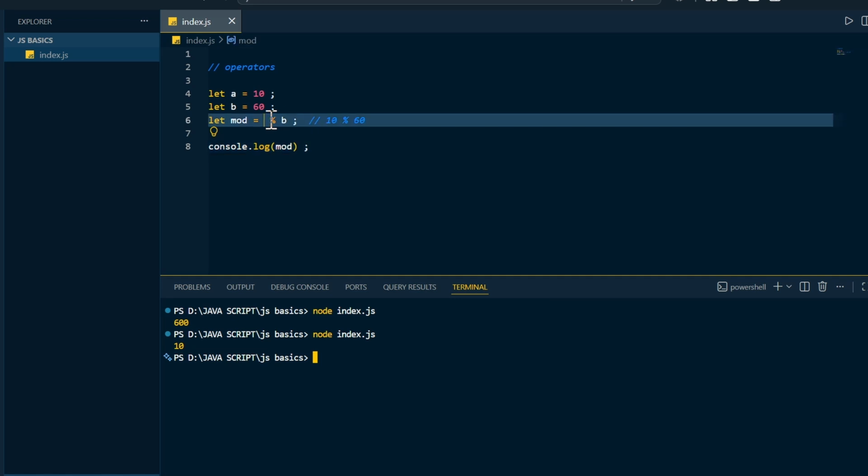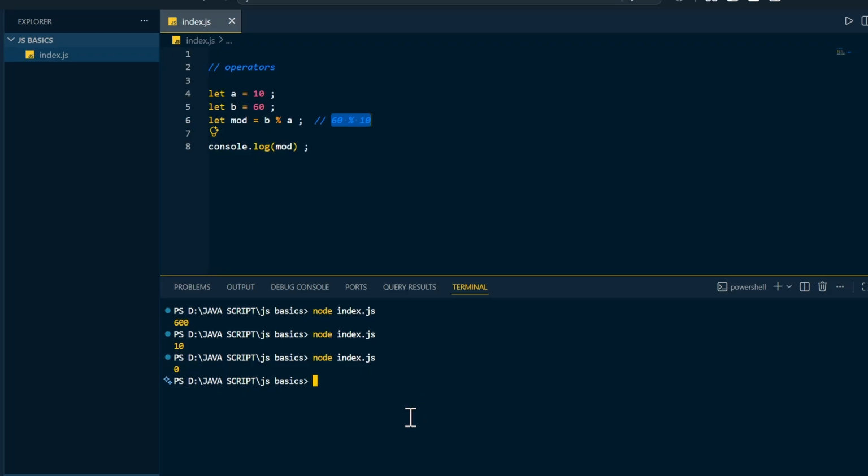If I reverse this order, if I first print a and next b, now this is 60 divided by 10. What is the remainder that will be stored in the mod? If you see, the remainder is 0. Why? Because 60 is perfectly divisible by 10. So that's the reason the output is 0. Because this modulus operator will store the remainder. Okay. And operators we understood, arithmetic operators we understood.